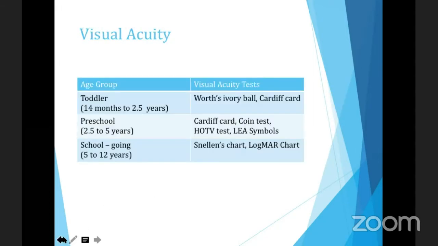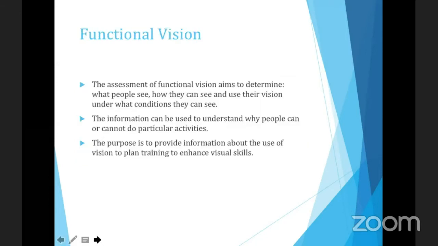We have been through this. The earlier speakers have said how to assess vision of a toddler with Cardiff cards, a preschooler by HOTV or LEA, and of course for a school-going child, a LogMAR or a Snellen's is the best. But along with this, we also have to think of functional vision. What is it that the people see? How can they see this child? Do they see this child using its vision under various conditions? And the purpose is to provide information about the use of vision to plan training to enhance visual skills.